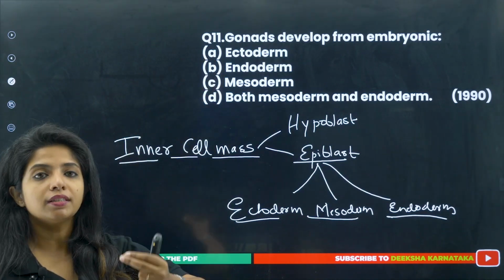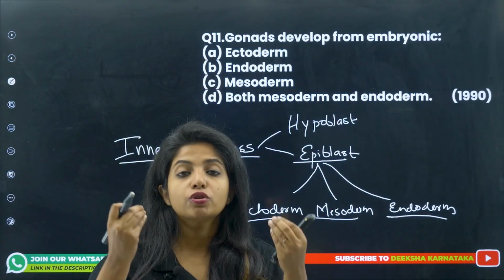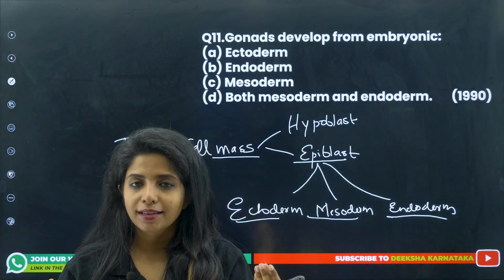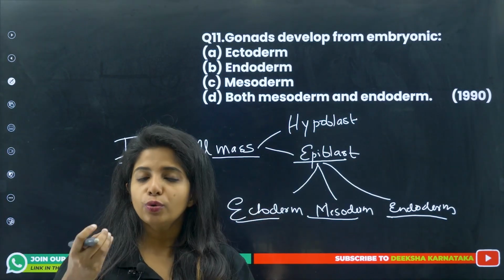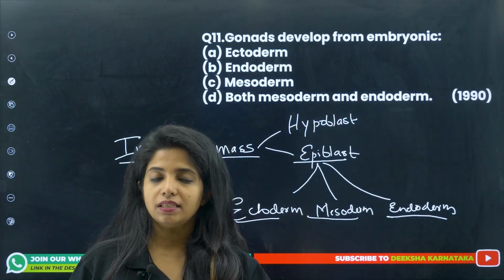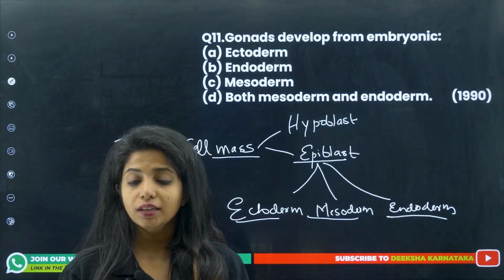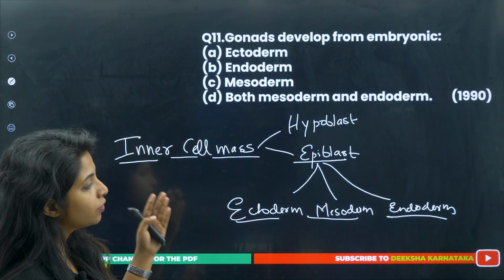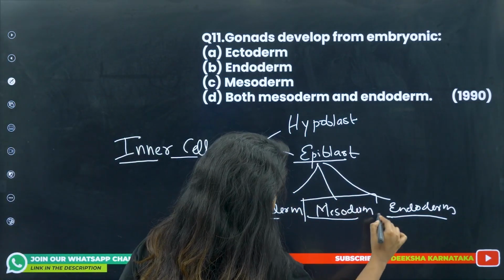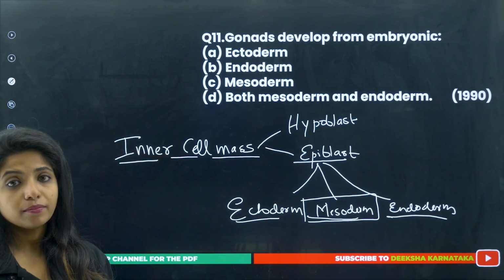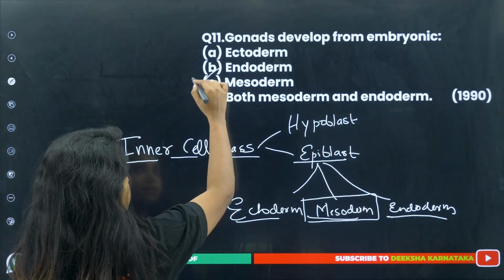What do you mean by gonads? Gonads are those organs which produce the gametes. So testis is a gonad, ovary is a gonad, because ovary gives out ovum and testis gives sperm. So those are the gonads. Now, gonads are formed from which of these layers? It is formed from mesoderm. This is the correct answer.